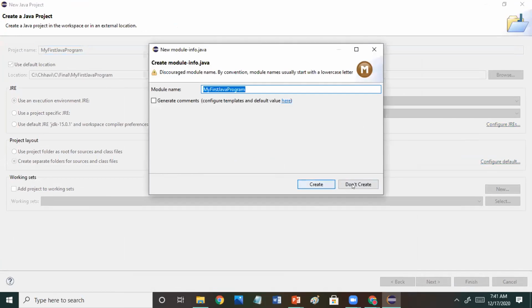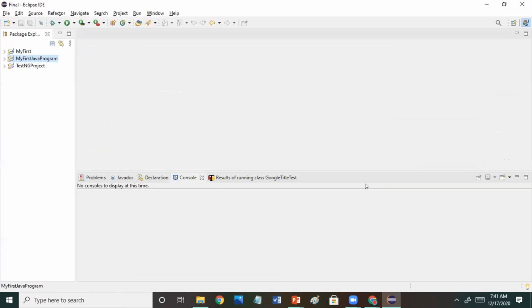It will ask for your module. If you don't want it, then don't create the module. Here it is created, my first Java program, which I have given the name.